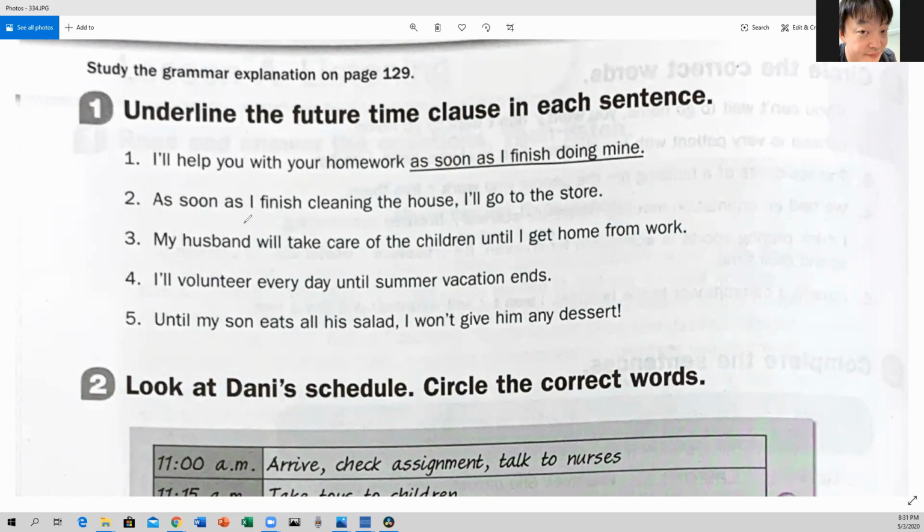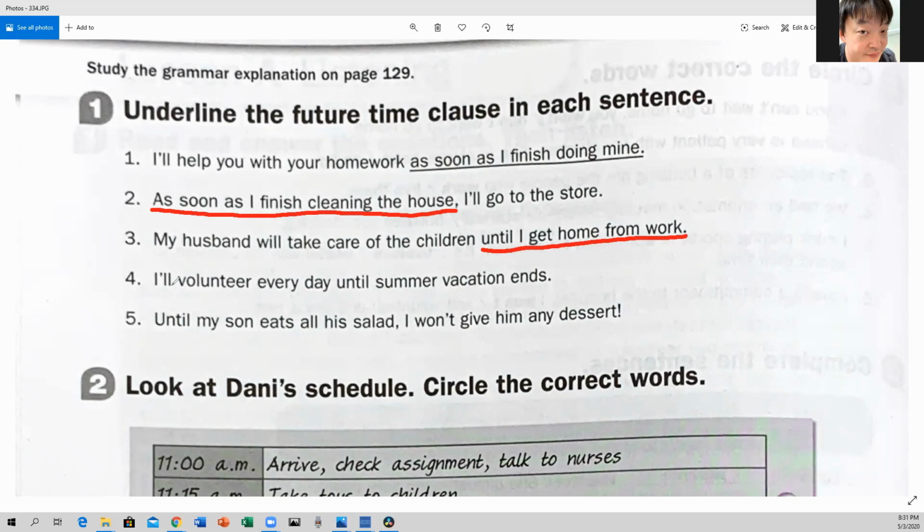So the time clause is the one that comes with as soon as. So this is the one, okay? As soon as I finish cleaning the house. Number 3, my husband will take care of the children until I get home from work. My husband will take care of the children until I get home from work. Until I get home from work is the time clause.